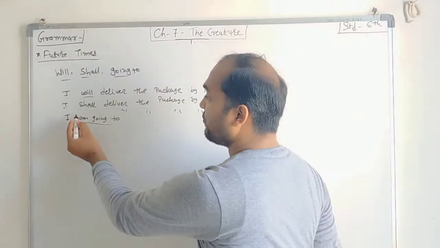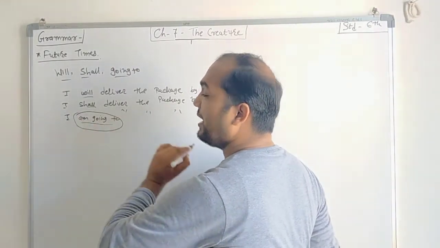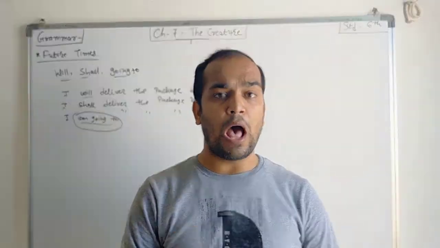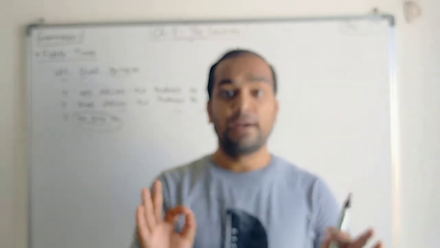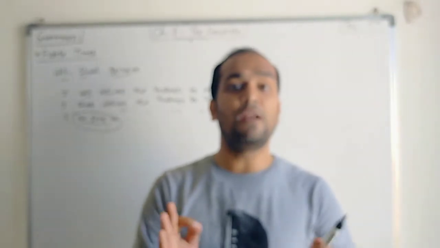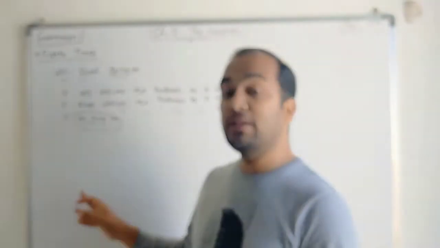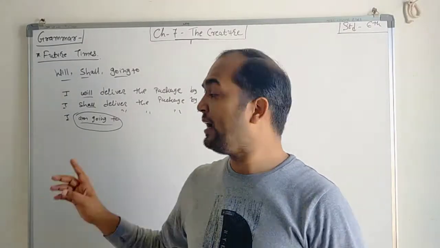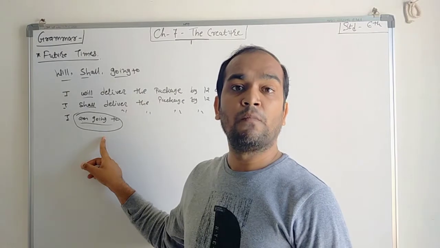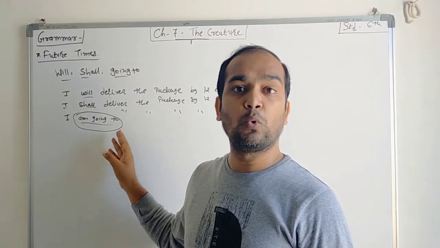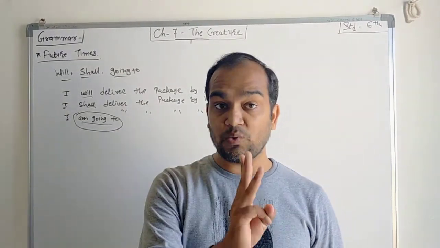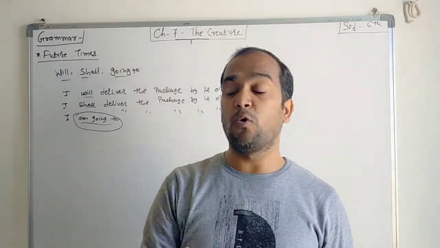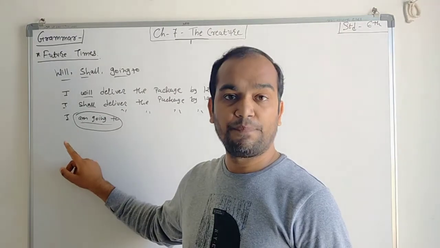First I am talking about going to. Now going to means what? That you have already decided that you will do it at that time. It means pre-planning, and you will work on that plan. At that time we use am going to, is going to, are going to. Remember these three words, am, is and are. We have to use these three words before going to.